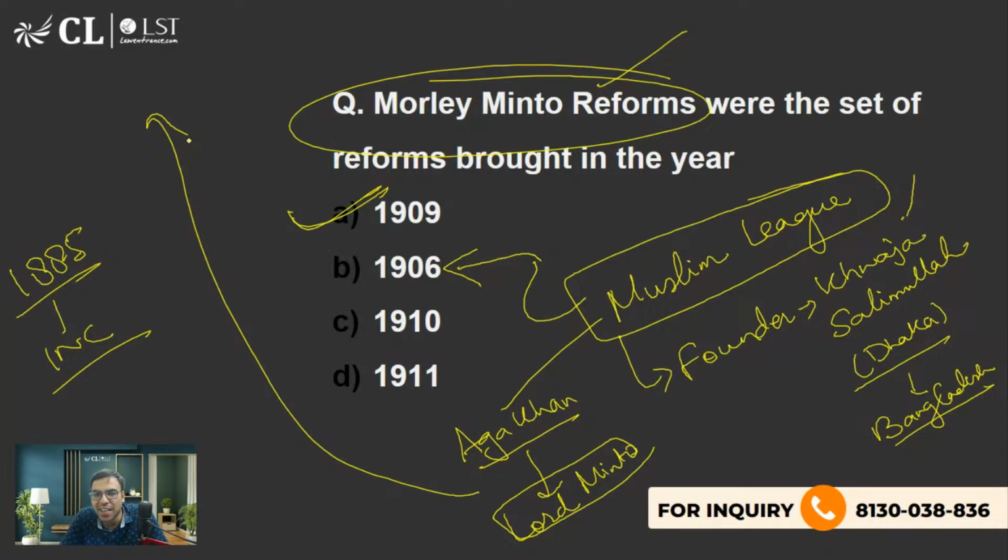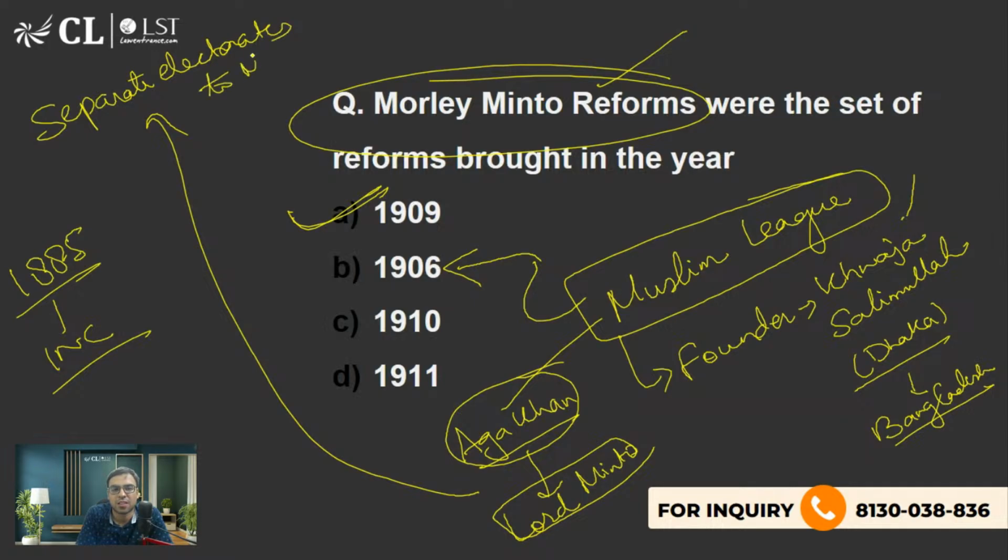I discussed yesterday. So I believe that you all should be answering. Aga Khan was one of the leaders of Muslim League. He went to meet Lord Minto to convince him that separate electorates should be given to Muslims. Where did it happen? Yes, Dr. Navar is saying Simla. Very good. So it was called the Simla deputation.